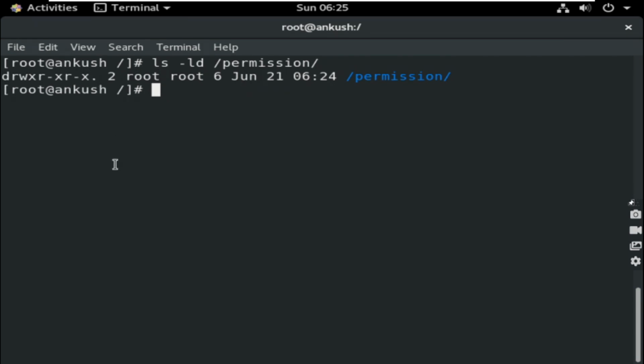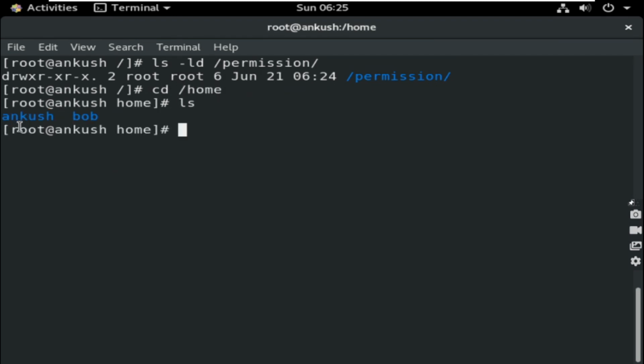Now there may be multiple users inside your system. Let me check how many users I have in my system. There are some users added, Ankush and Bob, you can see. What if I want to provide permission specifically to Ankush, or specifically to a certain user? When this type of requirement is there, we need to apply an ACL.